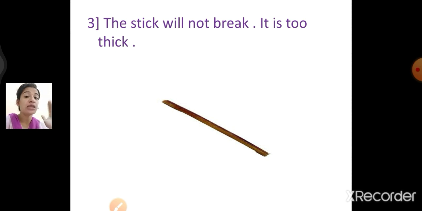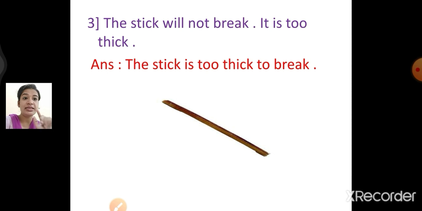Now the stick is too thick to break. The stick is thick, so the stick is not able to break. So no need to add "not" in the sentence. The stick is too thick to break.